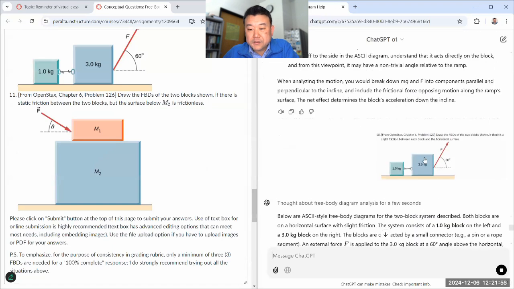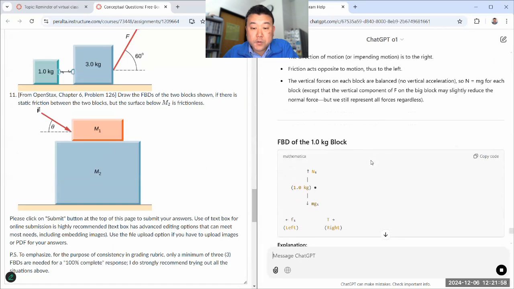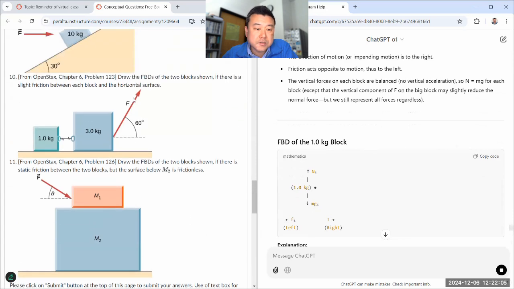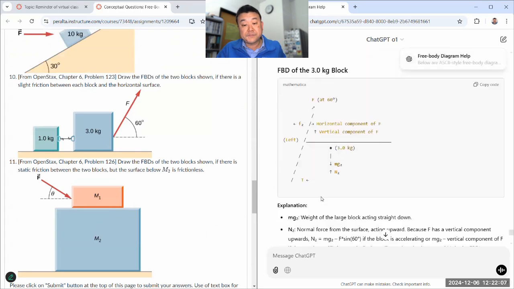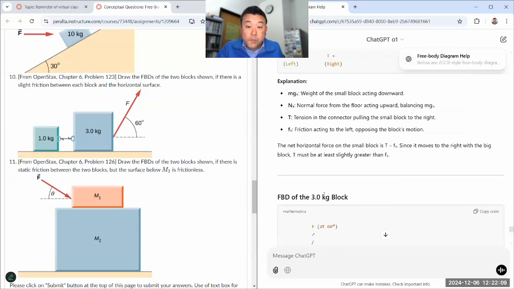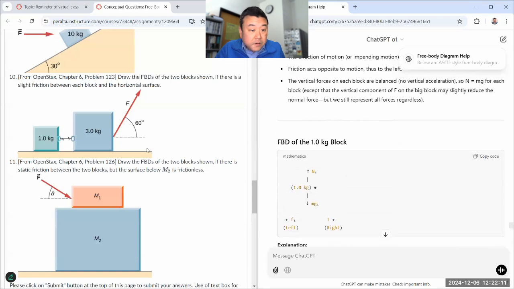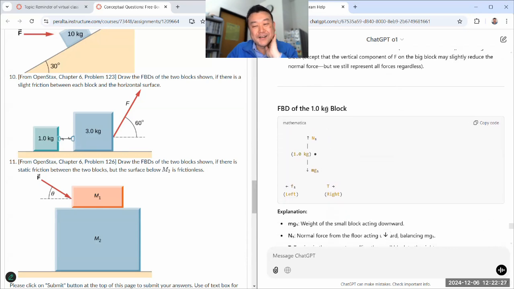So let me just look at this one and we'll wrap up with question 11, which, it even, I guess there's tension, but it has to show tension as going up at an angle. So, wait, is this something different? 1 kilo. Sorry. For the 1 kilogram block, this is actually correct. You should combine this all into one. But normal force, gravity, friction, tension, horizontal to the right. Okay, that's good. It's read the answer.